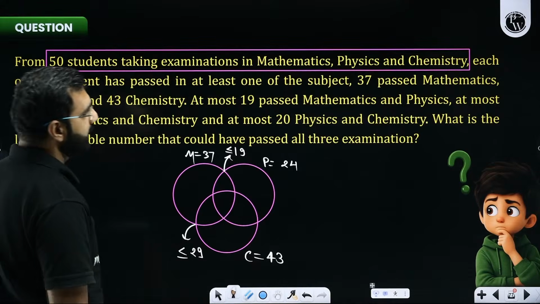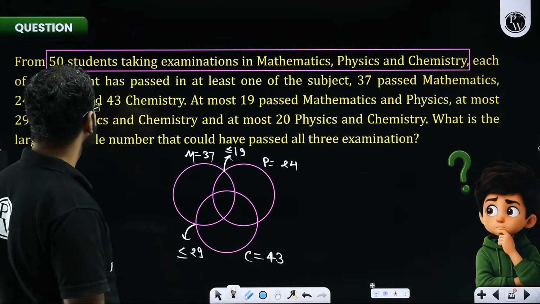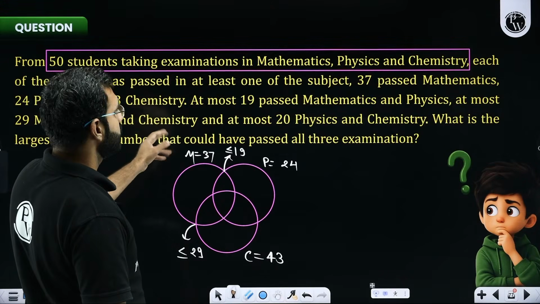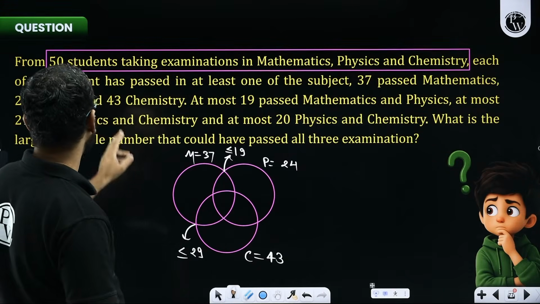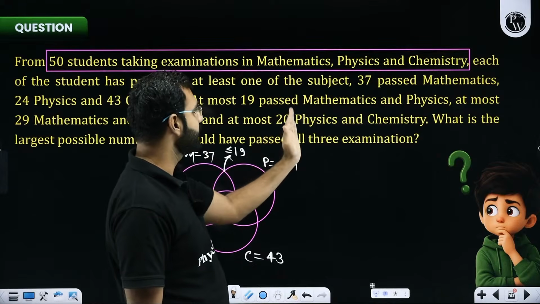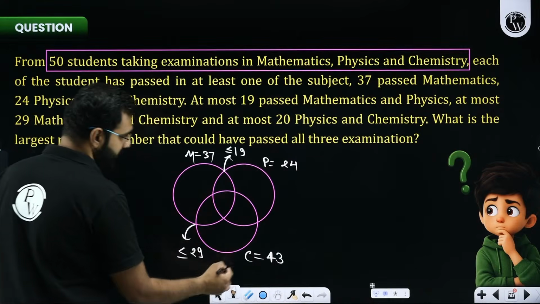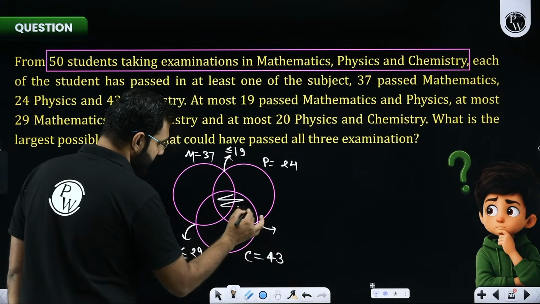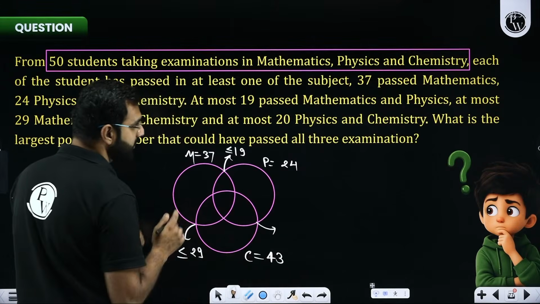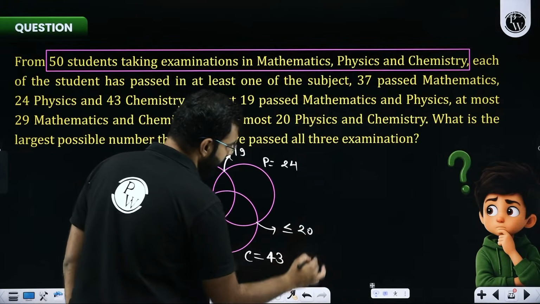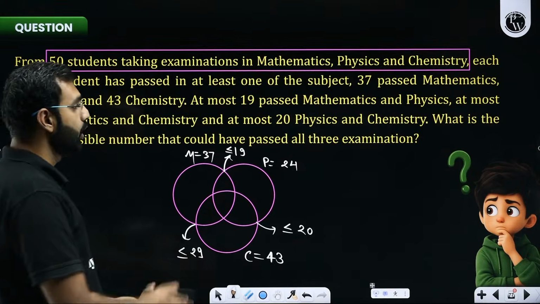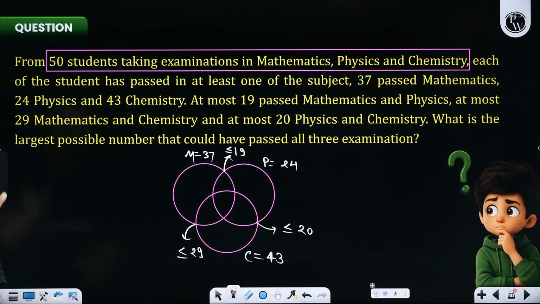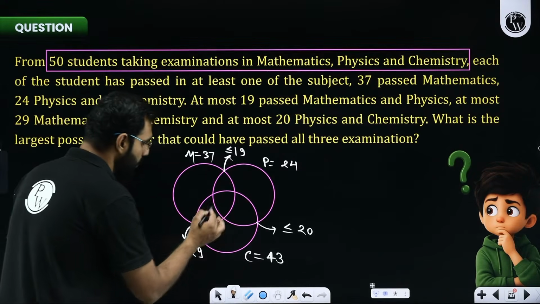Next part said, at most 29 I have concluded, I think maths and chemistry, yes. And at most 20 passed physics and chemistry. So this is physics and chemistry, this region is physics and chemistry. So its maximum value will be 20, which means it will be either 20 or less than 20. Everybody got this statement without any confusion? Yes or no? Now from here, what is the largest possible number that could have passed all the three examinations?